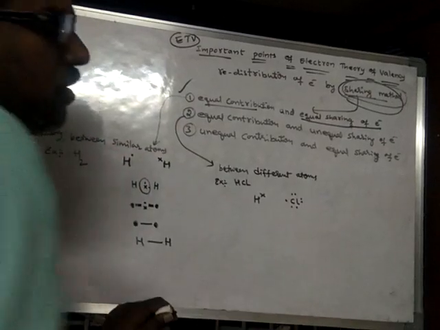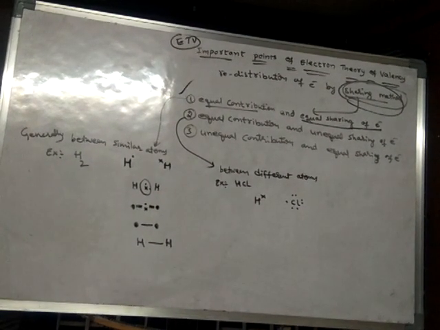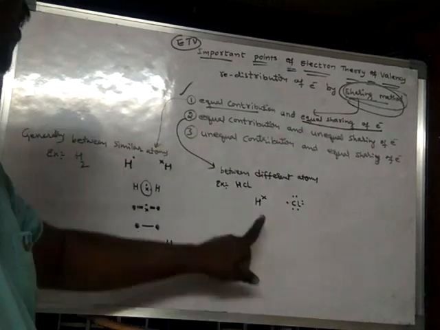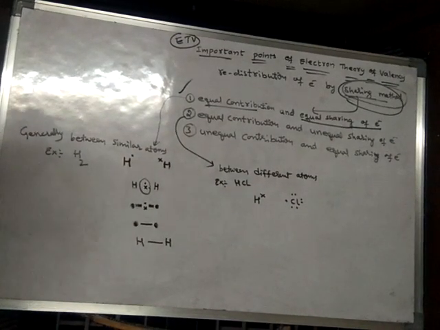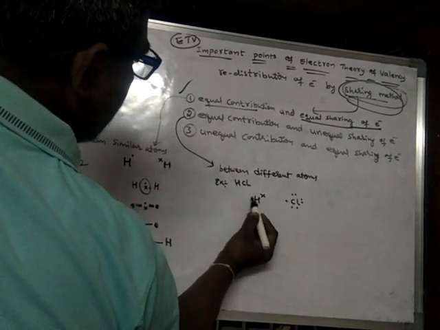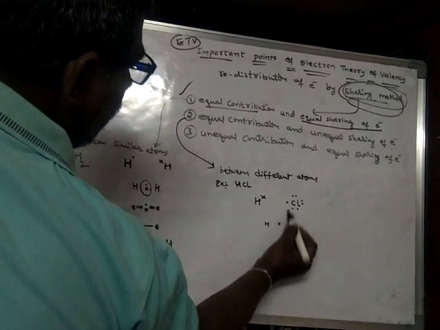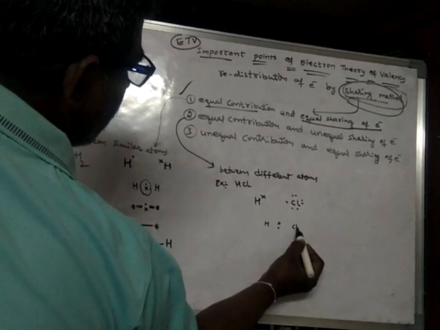In this case, by what method do they undergo rearrangement of electrons? Here they undergo rearrangement of electrons by sharing. So how do they share the electrons? Initially, hydrogen will contribute 1 electron, and chlorine will also contribute another 1 electron to form a pair.